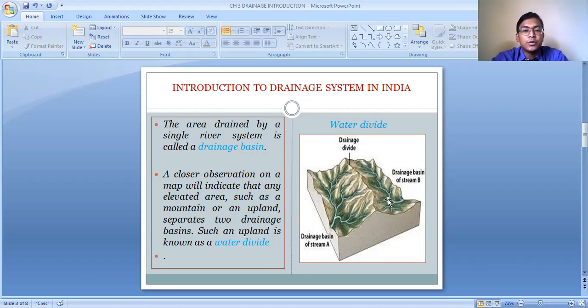So that particular area is the drainage basin of stream B. So we can say that the term drainage basin refers to the area which is drained by a single river and its tributaries.